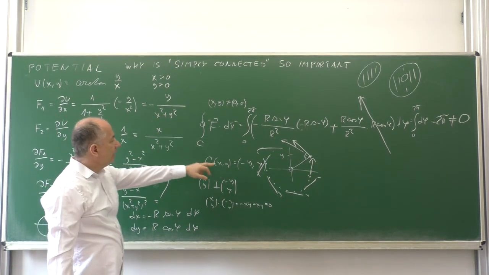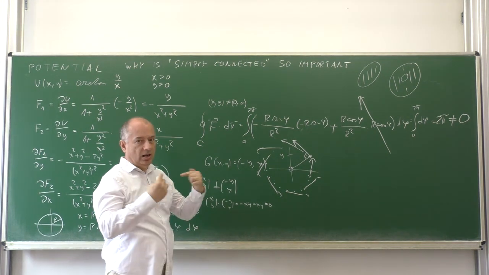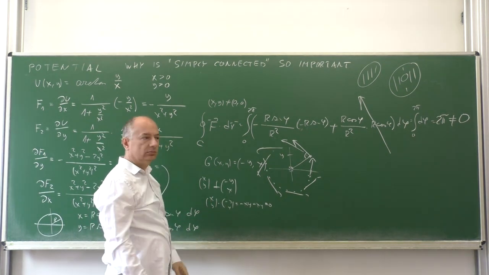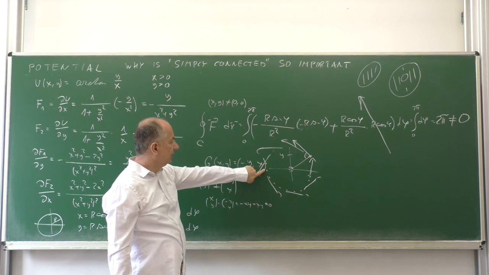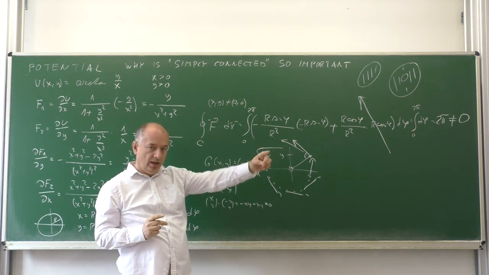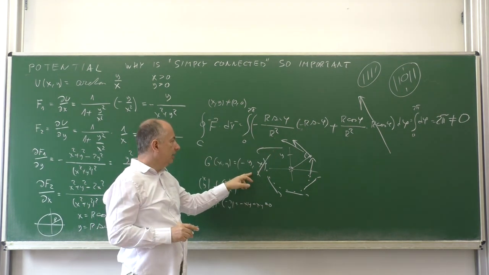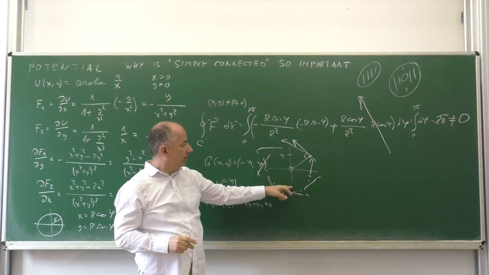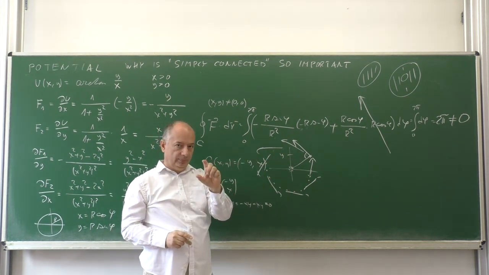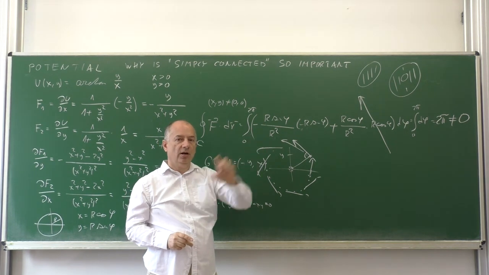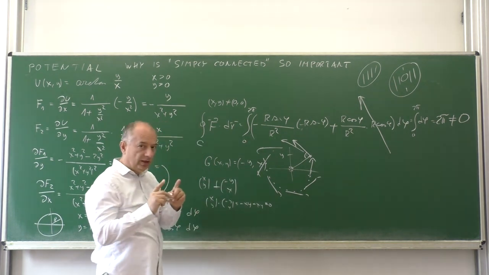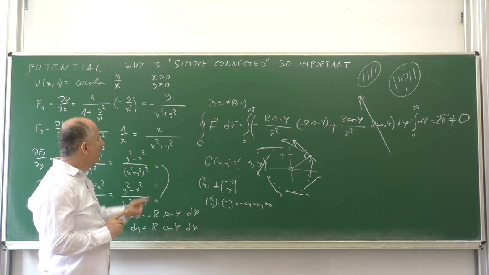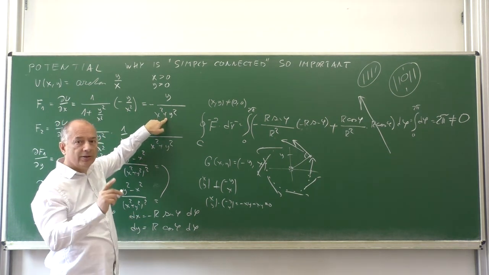Now, when we take this vector field and divide by r, because this vector is proportional to r, you get a similar system of arrows, but with equal length, independent of how far we are from the origin. That is if we divide by r alone, but now we divide by r squared.